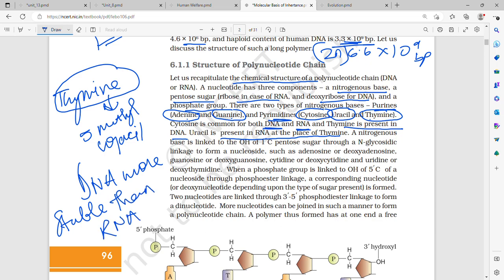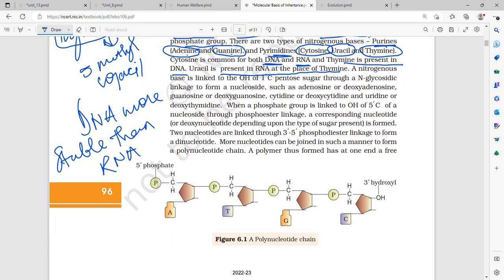And what is the difference between DNA and RNA? That is the pentose sugar, deoxyribose and ribose. In DNA, if we draw the pentose sugar, in the second position there is only H, there is no OH, whereas in RNA in this position there is OH. So because here oxygen has been removed, we call this deoxyribose sugar, whereas over here since OH is present instead of H in RNA, we call it ribose sugar.